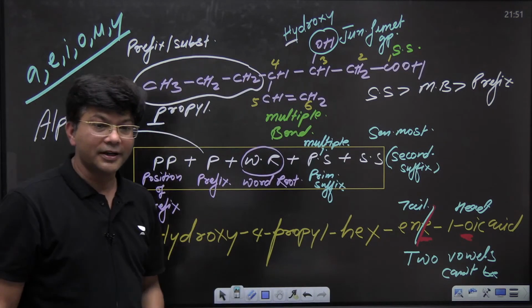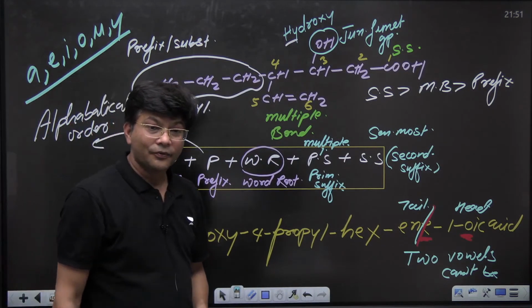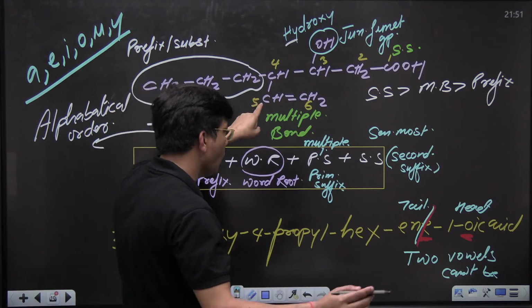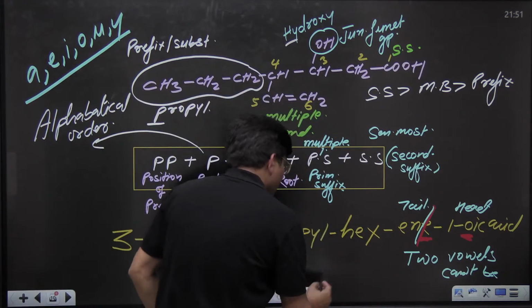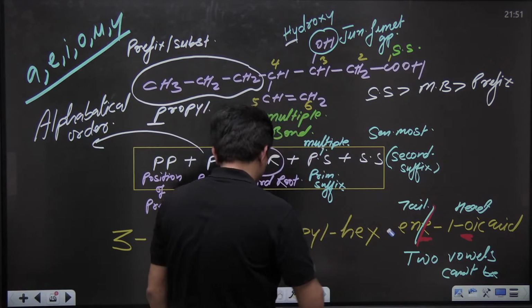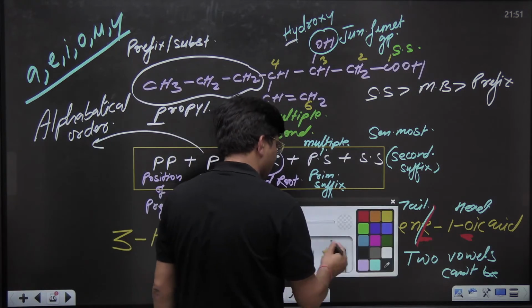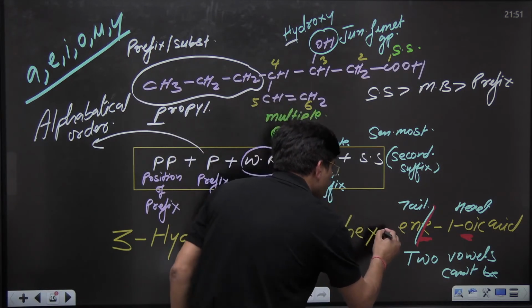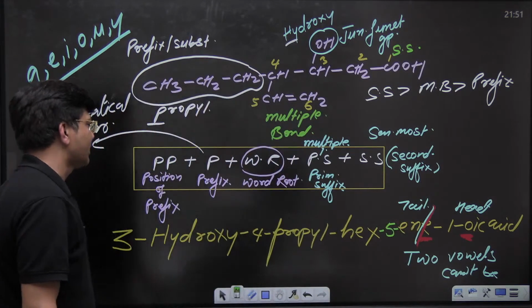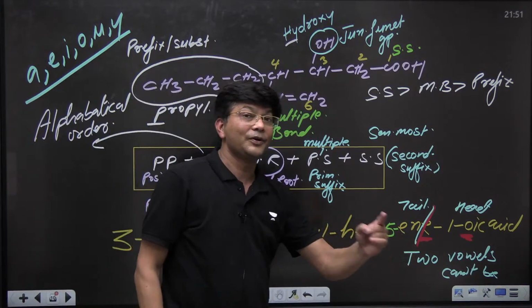How many of you got it? 5 is missing. Oh yes, very good. Here we have to write 5 because the double bond's position has not been clearly mentioned. I was noticing who is going to tell me 5.